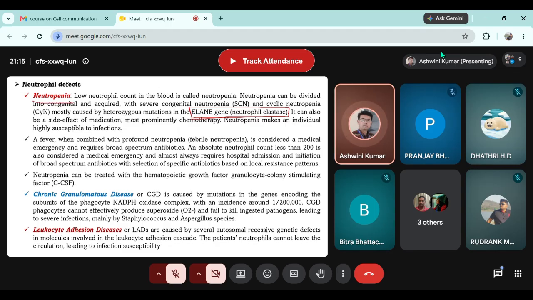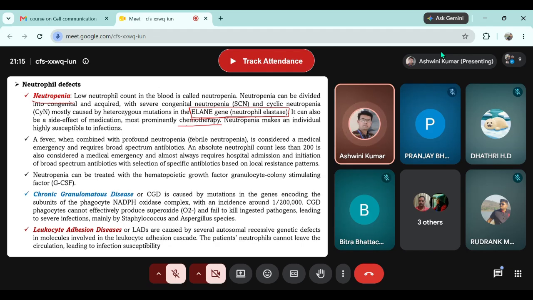It can also be a side effect of medication. There are a lot of medications, such as cancer chemotherapy, that temporarily decrease the neutrophil count, and that is the primary reason a person suffering from cancer receiving chemotherapy is highly susceptible to infection.